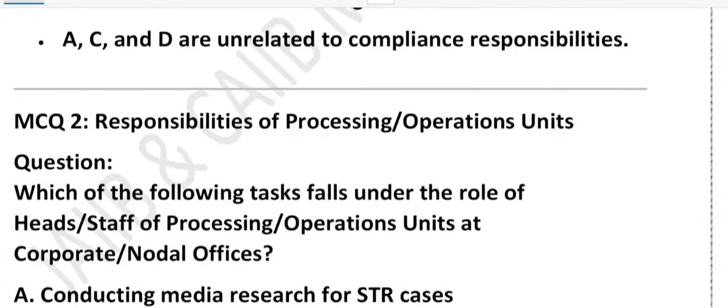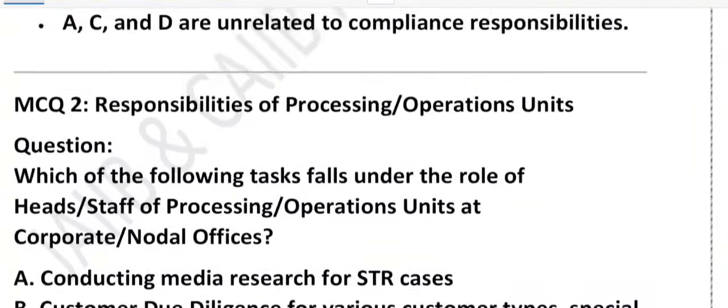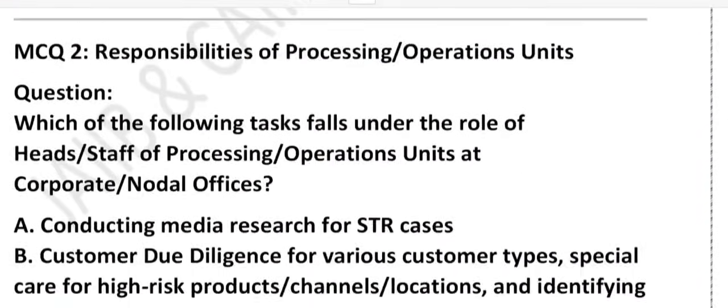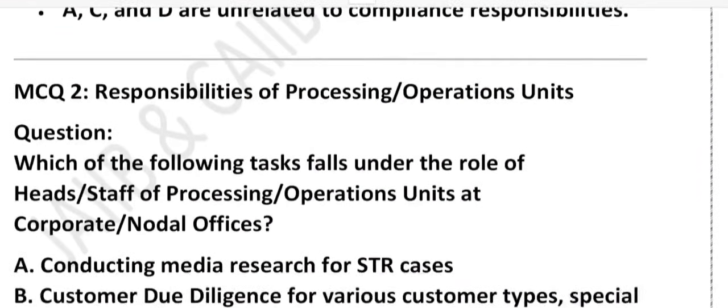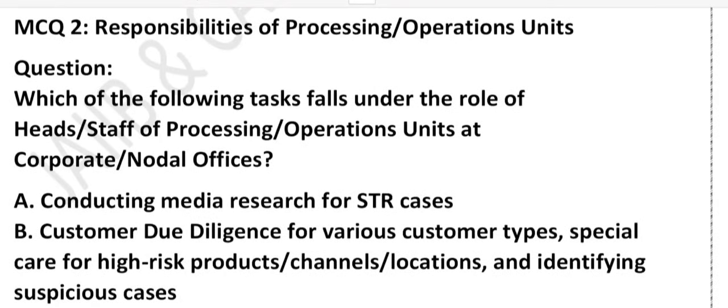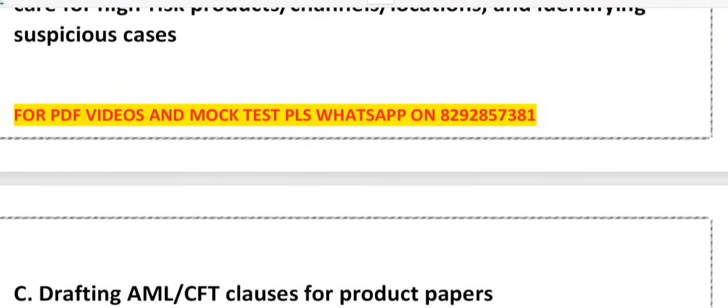Now let's look at the next question. Which of the following tasks fall under the role of head and staff of the processing? See, just now we are talking about head and staff of the business unit, right? Business or processing or operating unit. So which of the following tasks falls under the role of head and staff of the processing and operating unit at the corporate or nodal office? Option A, conduct media research. Option B, customer due diligence for various customer type. Option C, drafting AML CFT clauses for product paper. Option D, approving marketing budget.